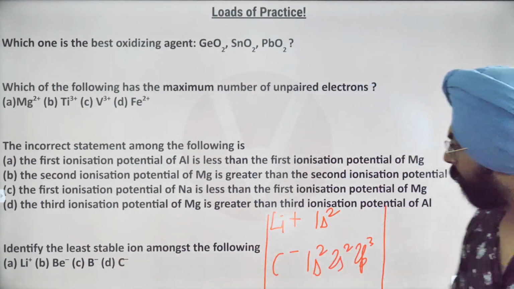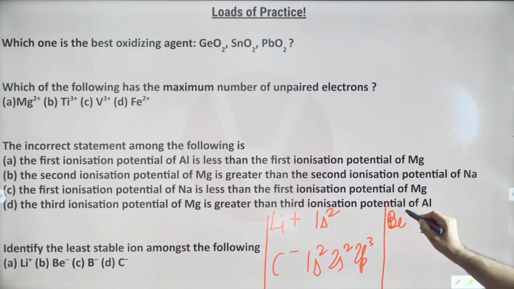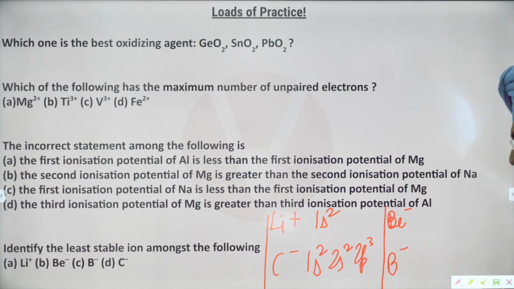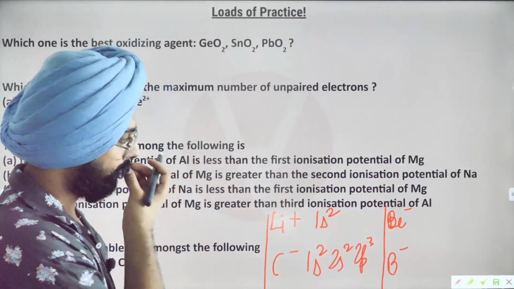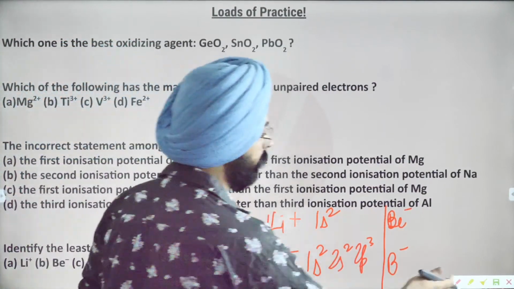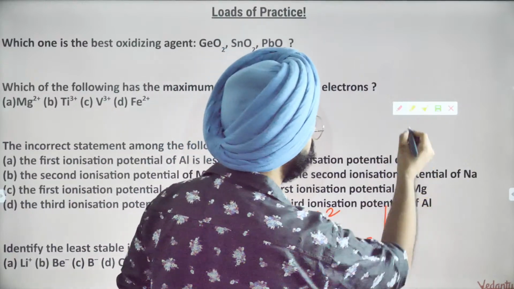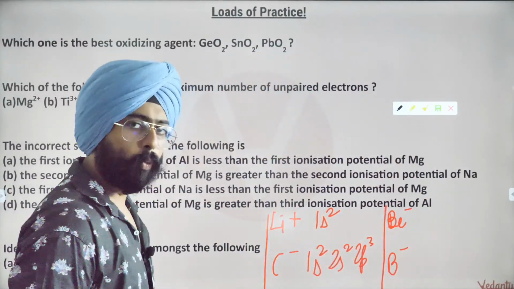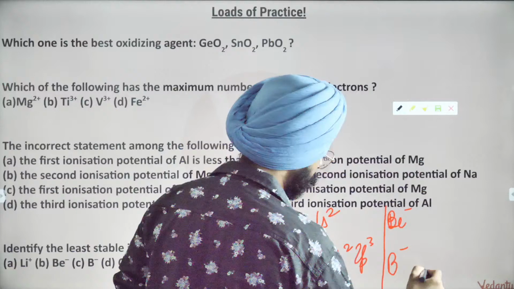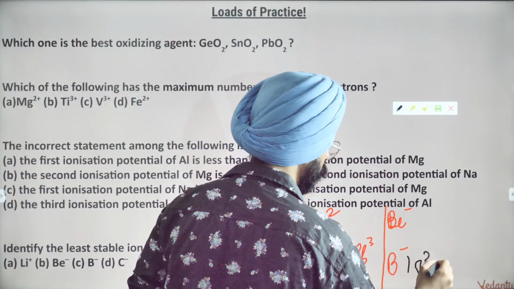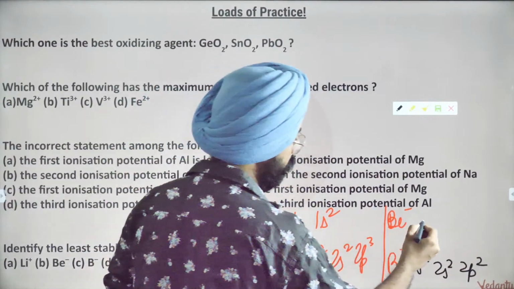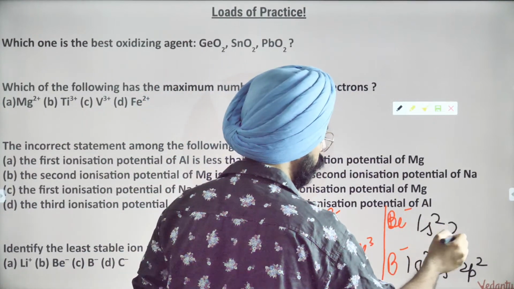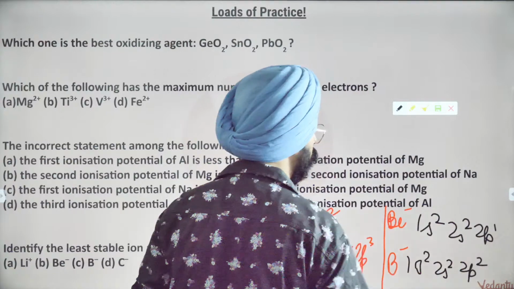Right? Beryllium negative and boron negative. Quickly write their electronic configurations. You don't even need to go to electronic configuration, by the way, to think about the stability of these ions. It's very easy to figure out the stability without the electronic configuration. So boron's electronic configuration will be 1s2, 2s2, 2p2, and beryllium will be 1s2, 2s2, 2p1.